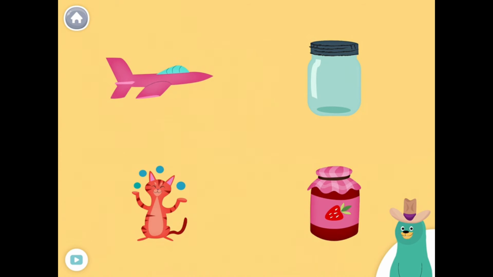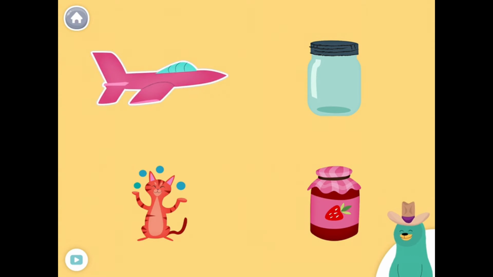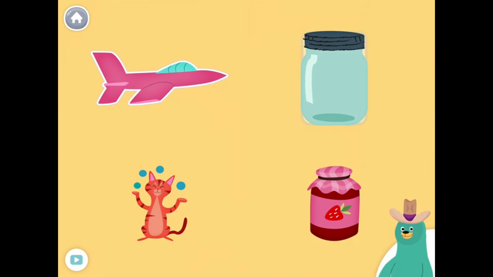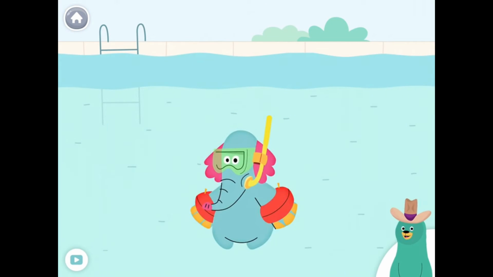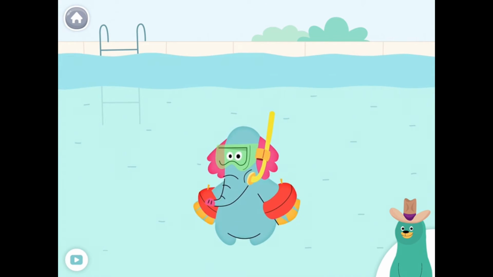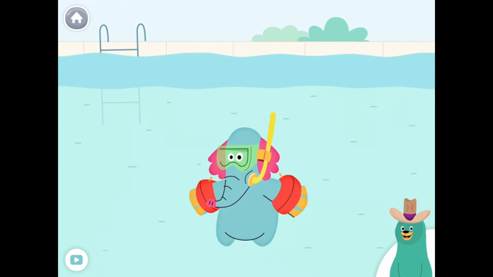All of these things start with the J sound. Tap them all and listen to the J sound. At the beginning, jet, jar, juggle, jam. Good thinking! Give all the things that start with the J sound to Lolo.